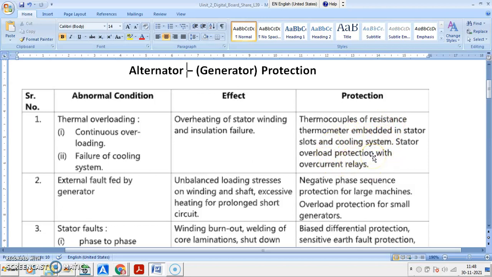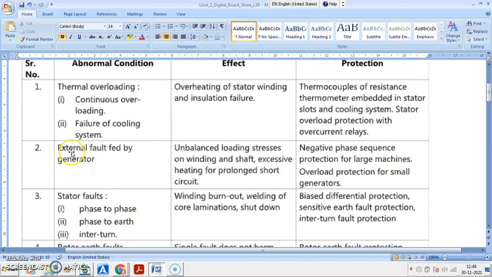That means based on the thermocouple sensor, you may have a protective system design which is provided with overcurrent relay. So the relay will give signal to circuit breaker to open the alternator, and alternator will get protected. Okay. Another thing is external fault, that is fed by generator.